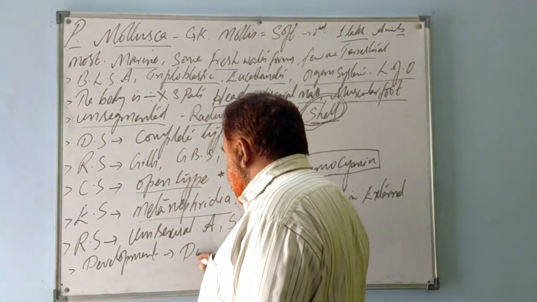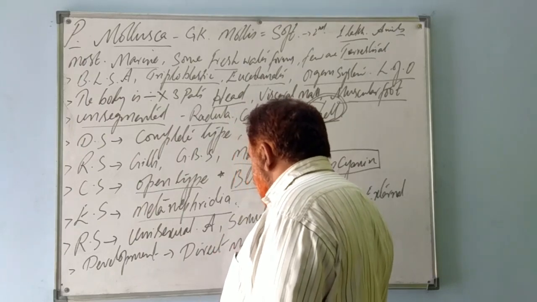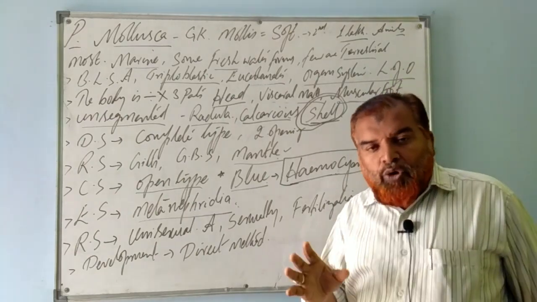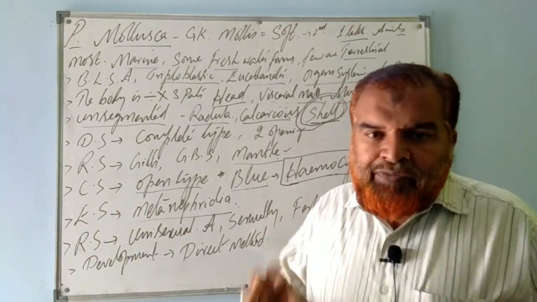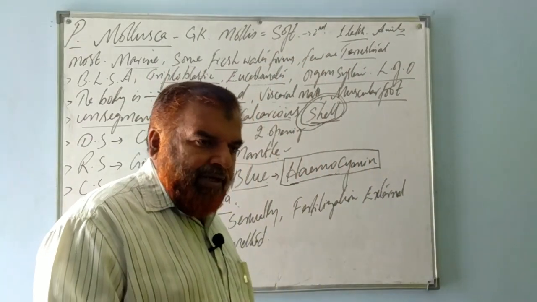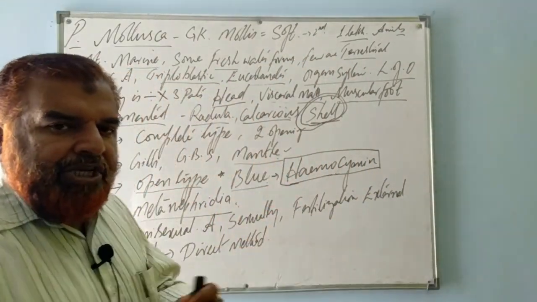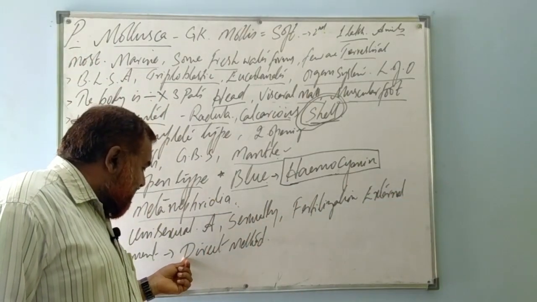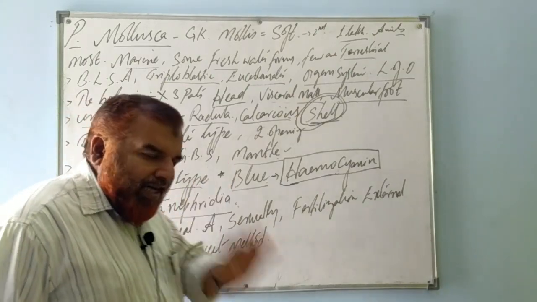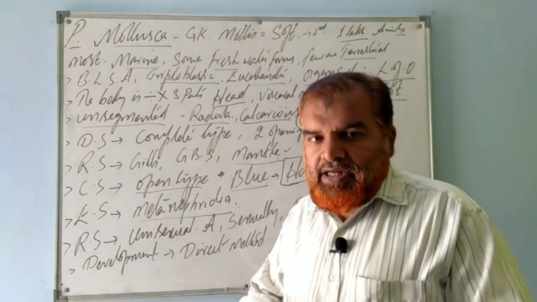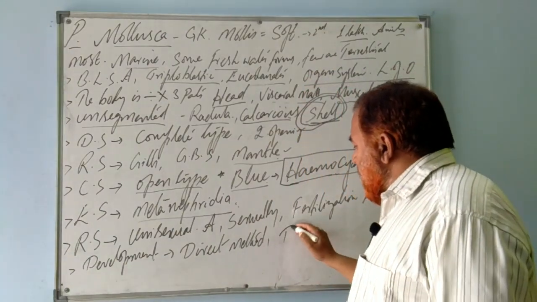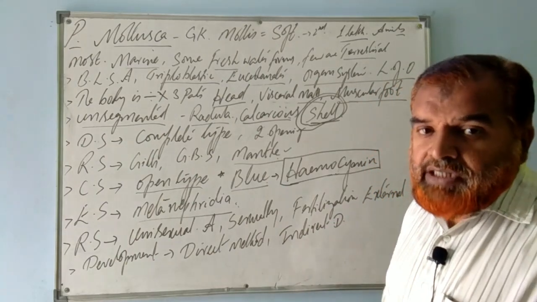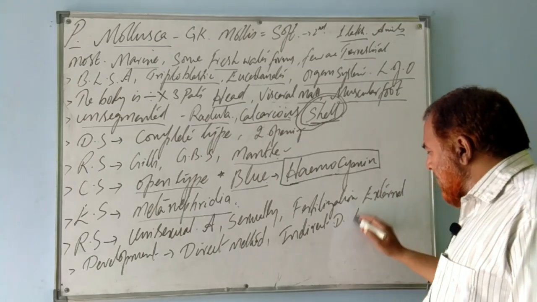Then, next point, development. It takes place by the direct method in most of the animals, that is without larval stages, wherein the young ones resemble the adults immediately after birth. Such a development we refer to as direct development because it does not involve larval stages. But some other animals also exhibit indirect development, because they have a larval stage.